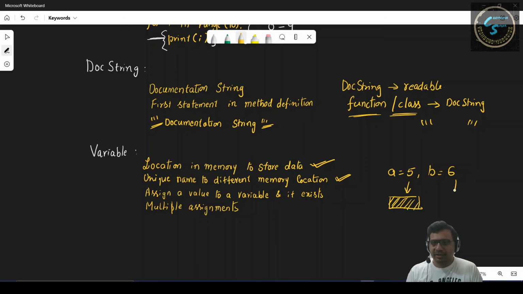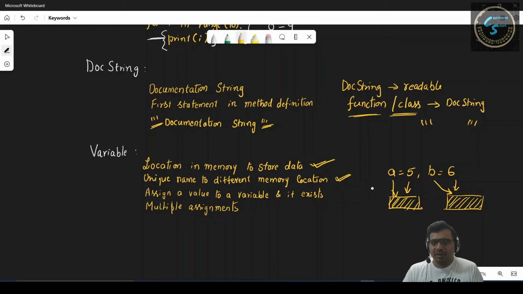Similarly, for this, we have a certain memory location allocated. So, to refer to this memory allocation, we are calling it with a variable name. And to refer to this particular memory allocation, we will call it with another variable name.